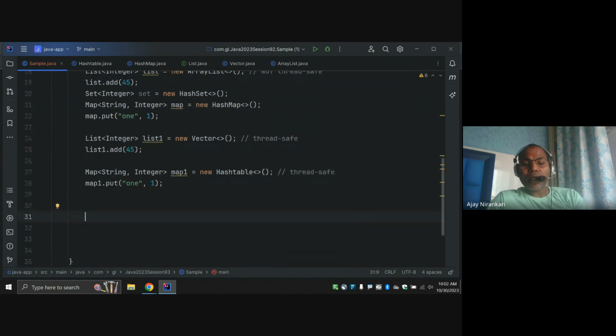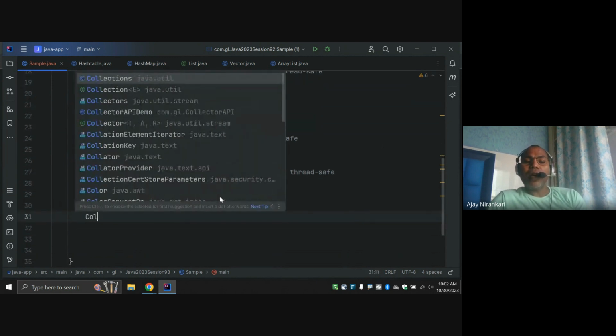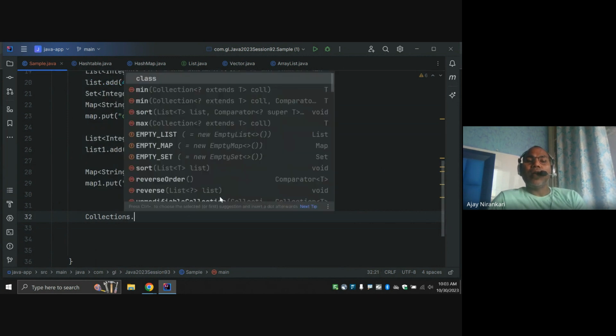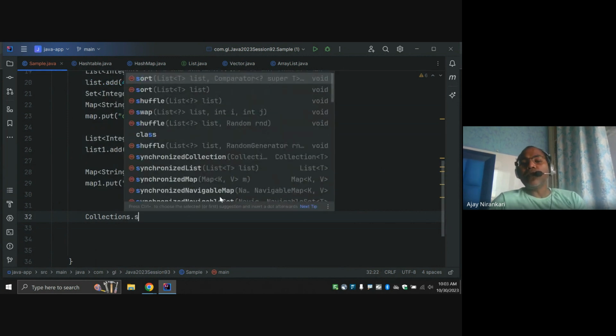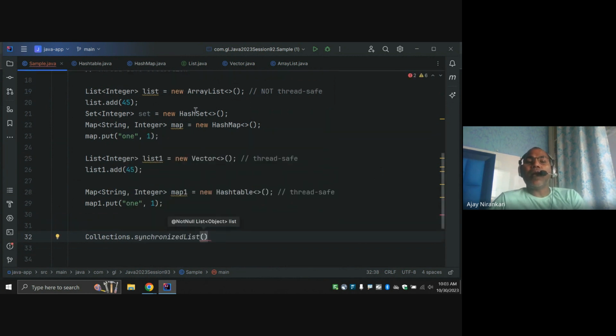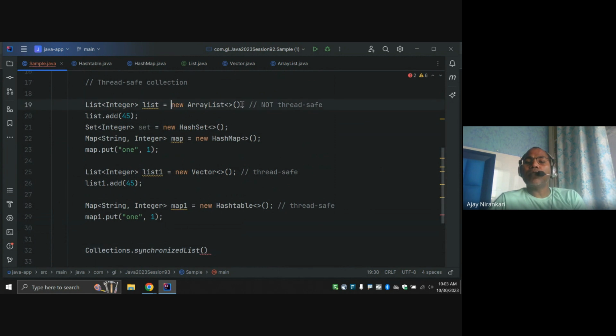Here they say Collections dot, with lots of utility methods given here. You can use synchronizedList, synchronizedMap, synchronizedSet. These three methods help us convert your non-thread safe collection to thread safe. So let's say a list. Just pass your new ArrayList here, or the same list you can pass here.